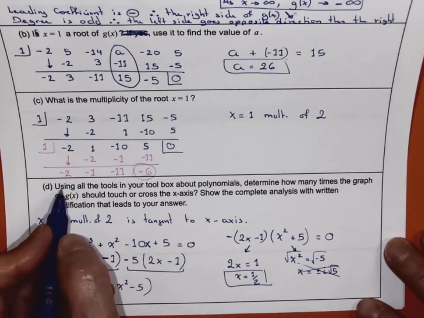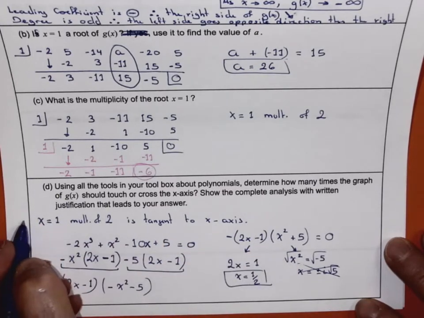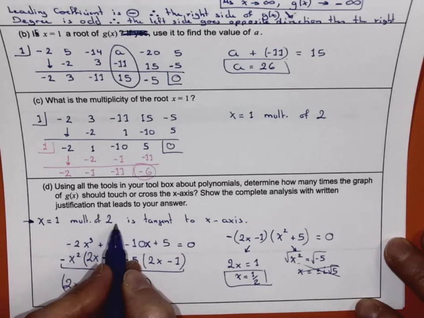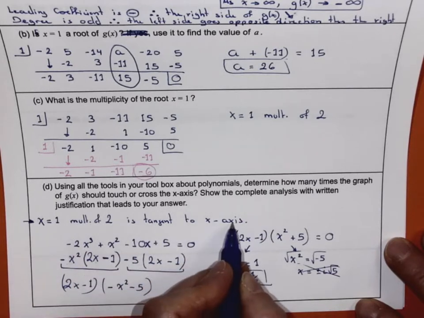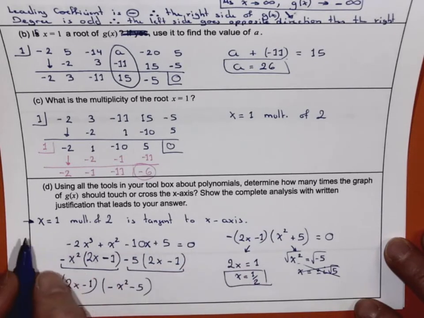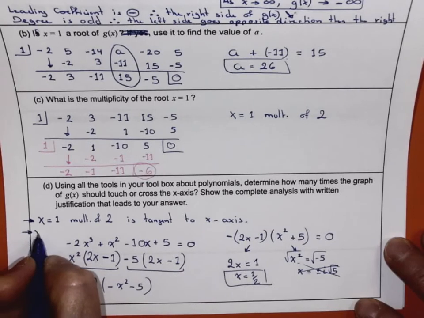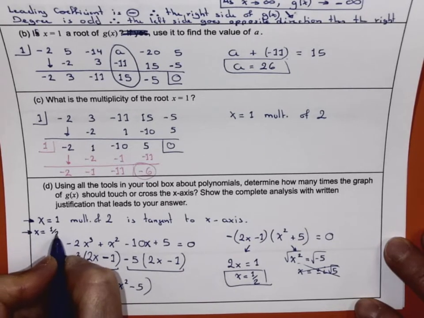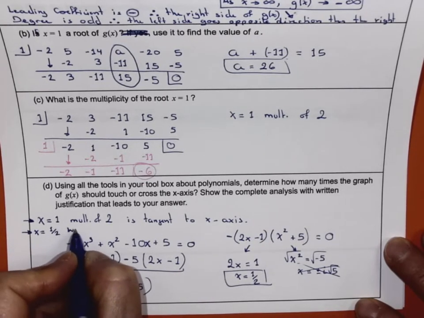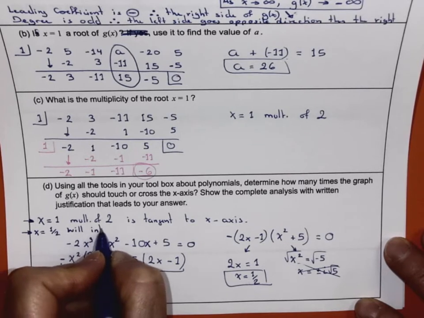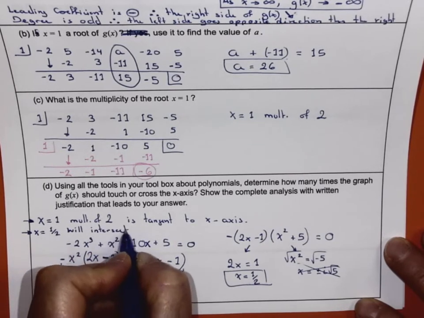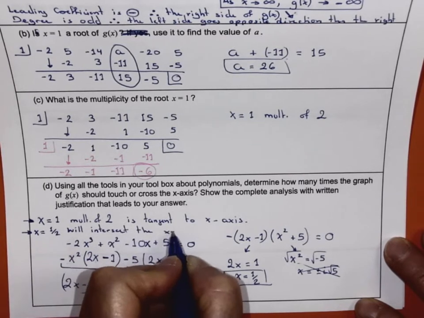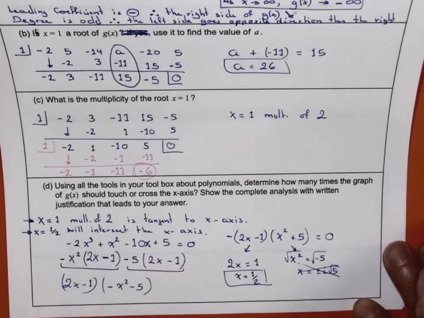And so to finish here, we're going to have x equals 1, multiplicity of 2, is tangent to the x-axis, so it touches it but doesn't cross it. And then x equals 1/2 will intersect the x-axis because it doesn't have a multiplicity, right?